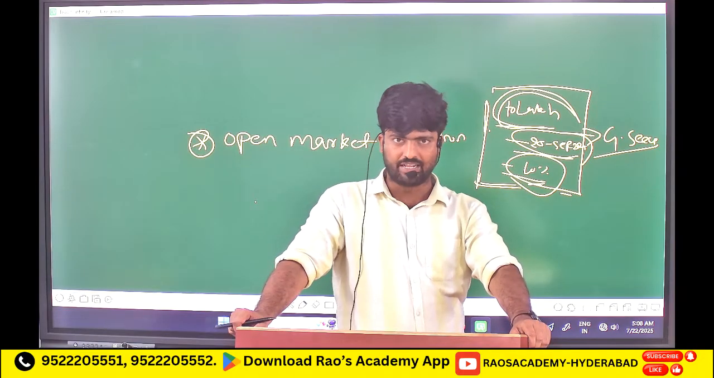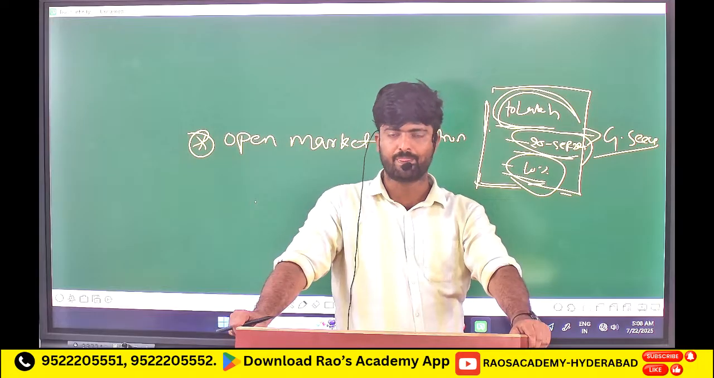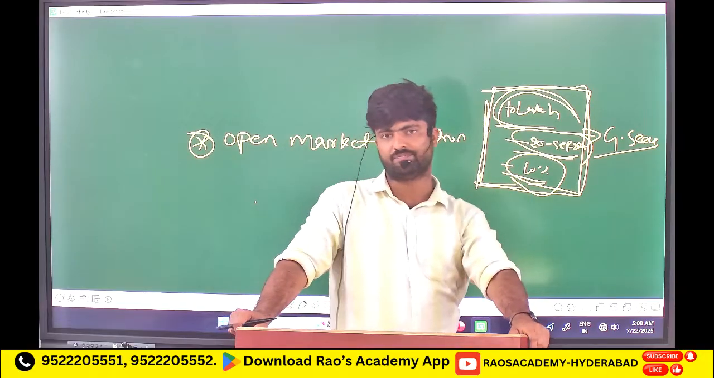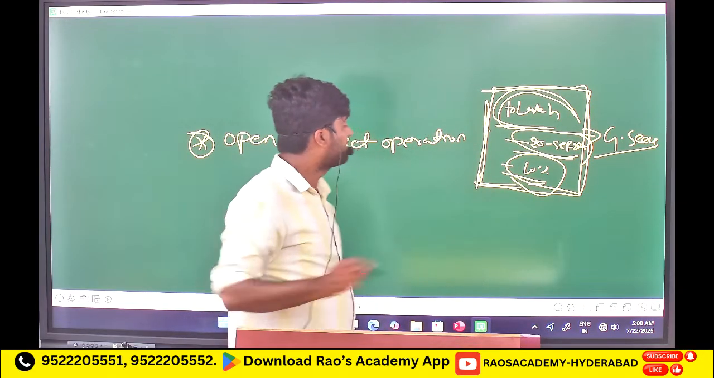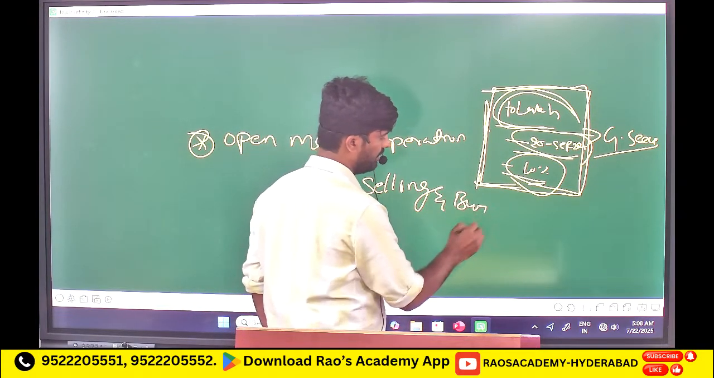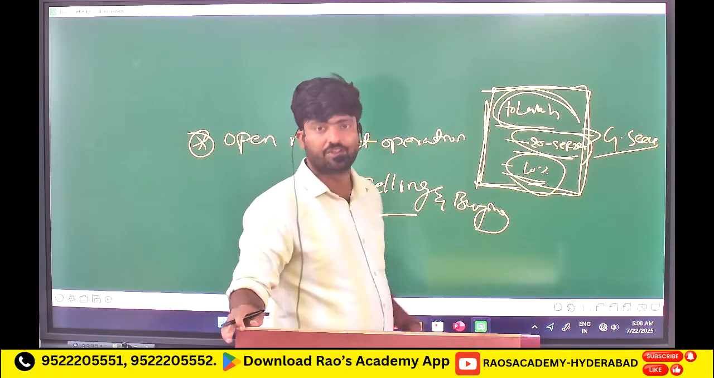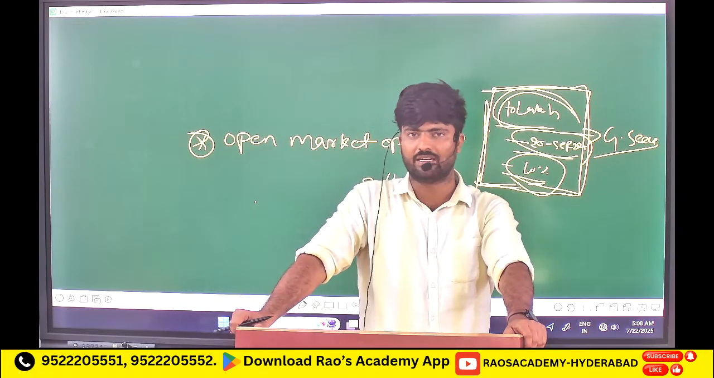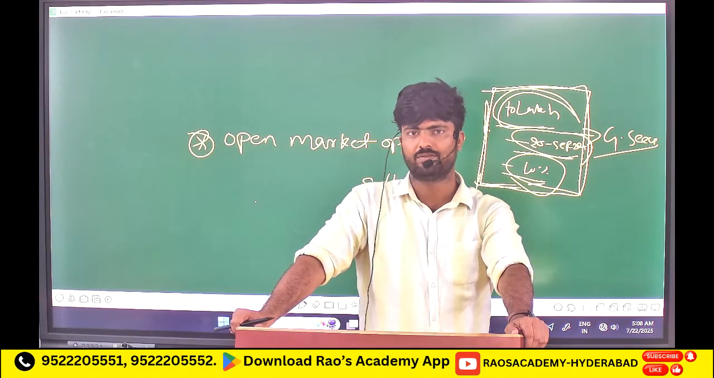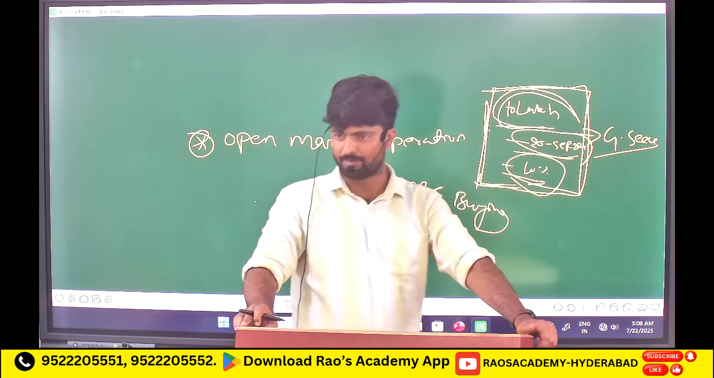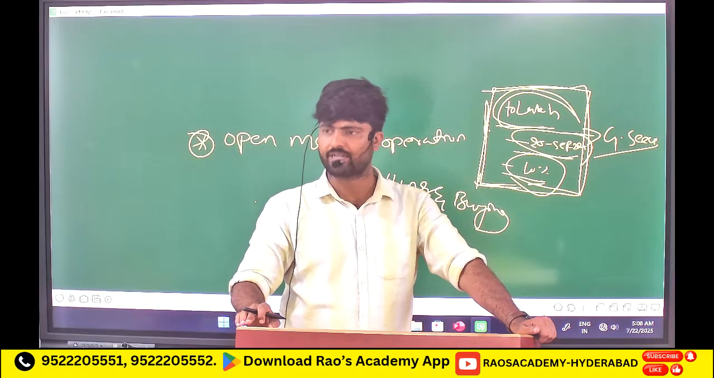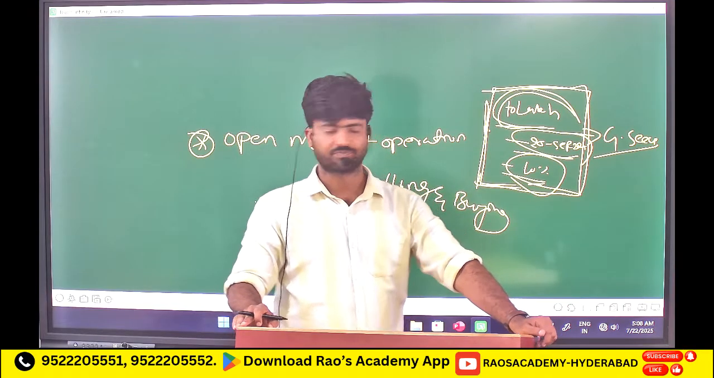Okay. So in that way, whenever the government requires money, RBI prepares this bond and they will sell it in the market. Okay. This selling and buying of government securities, that process we will call it as open market operation. Simple. Selling and buying of government securities by the RBI on behalf of the government, that process we will call it as open market operations. Right?